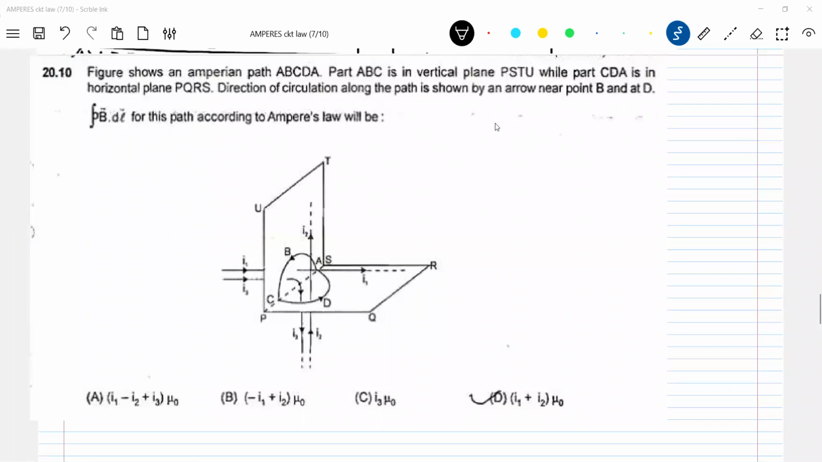No issues, you just wait. There's no issue, nothing. Okay, come to this one. He has now given the direction in which you should integrate. Look at the arrow. It's enclosing 3 current carrying wires.